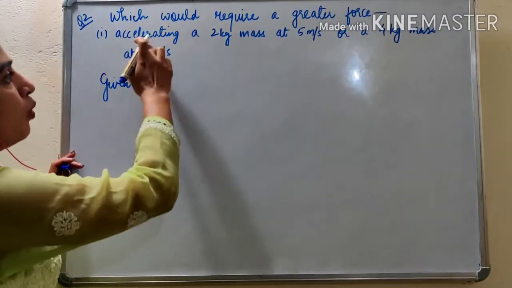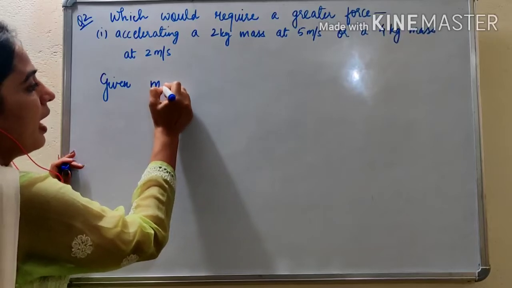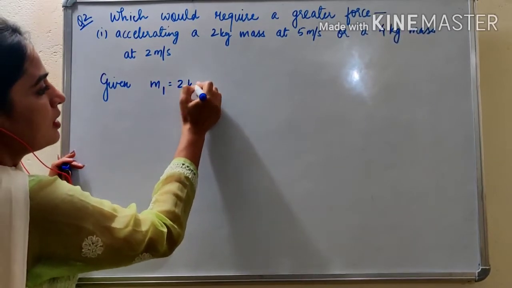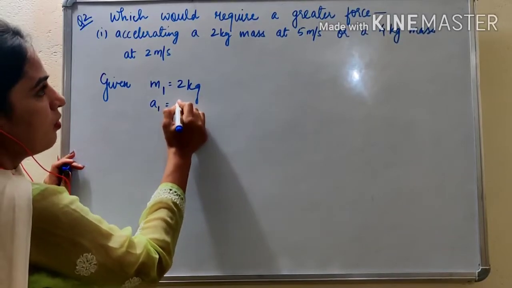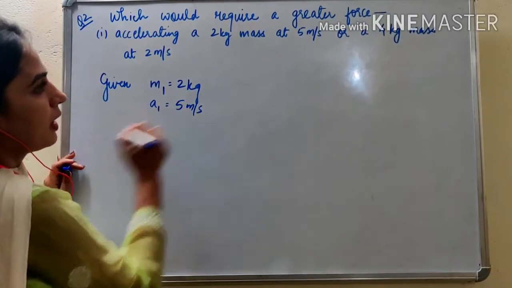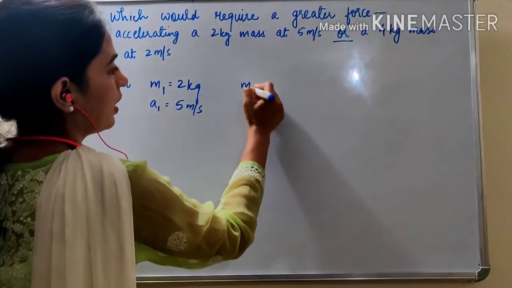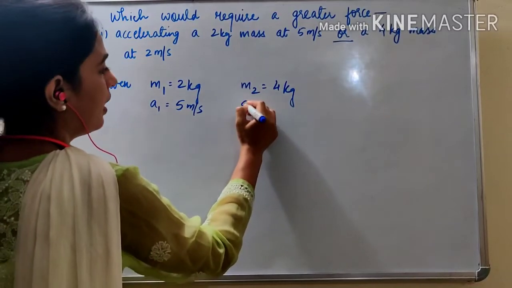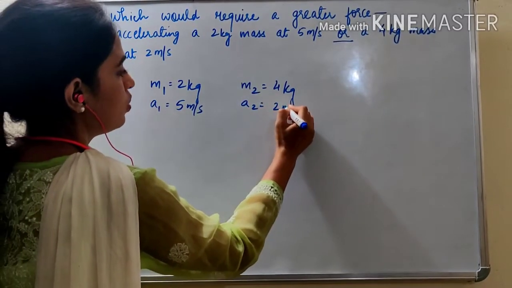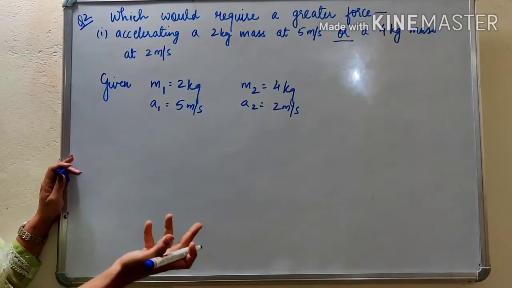Which force will be more? Accelerating a 2 kg mass. So we can write M1 is 2 kg at 5 meter per second, so acceleration 1 is 5 meter per second. Or a 4 kg mass. So we can write M2 is equal to 4 kg and acceleration 2 is 2 meter per second. So in which case the force will be more?